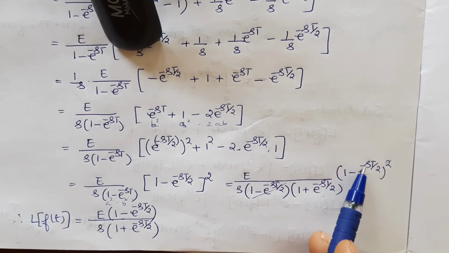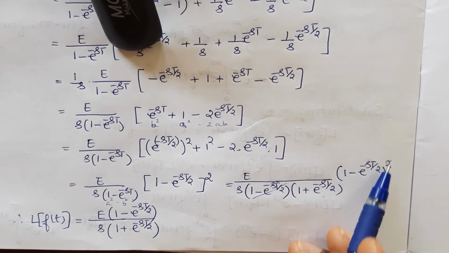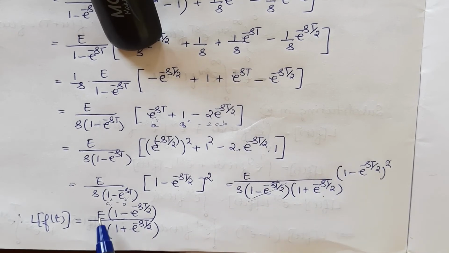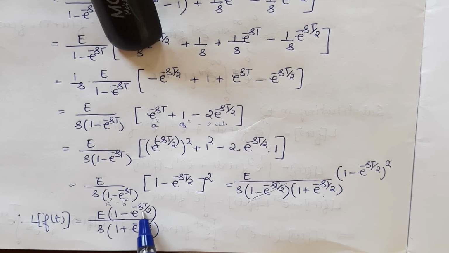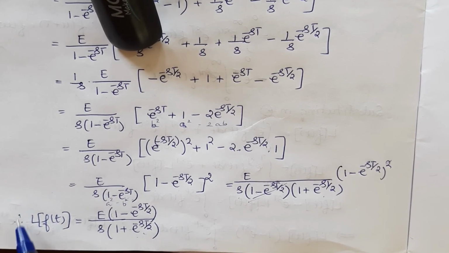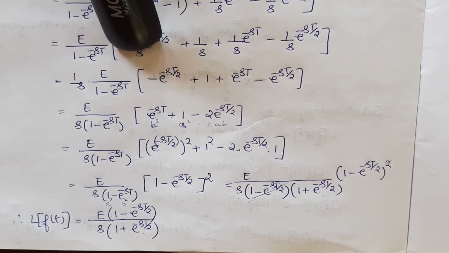1 minus e power minus st by 2, one of these will get cancelled with this term here. So 1 is left here. e into 1 minus e power minus st by 2 divided by s into, this is cancelled, 1 plus e power minus st by 2. So this is the Laplace transform of the periodic function given to us.